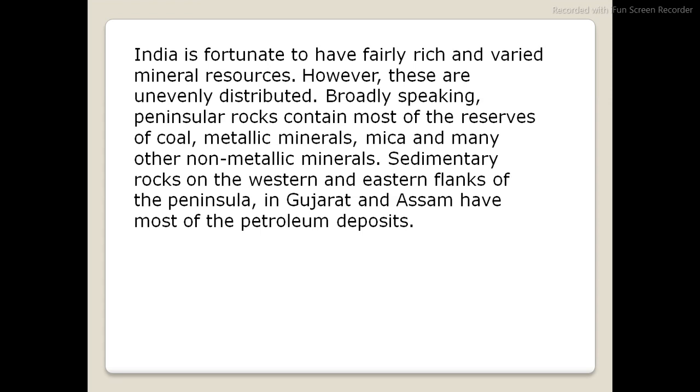Okay, very good. Now please pay attention, moving toward the explanation of this part. India is fortunate to have rich as well as varied mineral resources. However, these are unevenly distributed. That means it is not fixed that all the minerals are at one place. But broadly, peninsular rocks contain most of the reserves of coal, metallic minerals, and mica mainly. Already you know about the Kolar mine, Kudremukh, Ballari, Chitradurga and so on. So there is no need for more explanation on this part. Quickly we are going to see the next one.